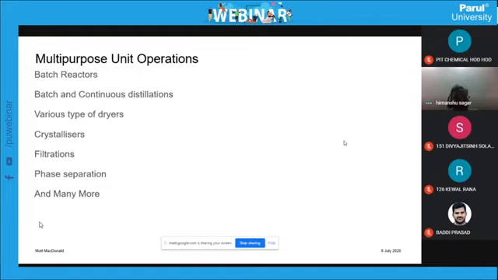Now the solid is sent to a crystallizer or dryer. A dryer may be a different type of dryer. You can see a tray dryer, a continuous spin flash dryer, normal open reactor dryer, then the vacuum bottom dryer. So different types of dryer can be used to get the crystal product.